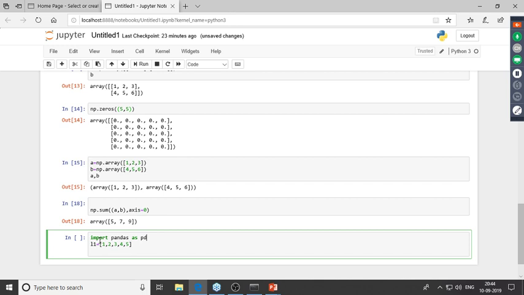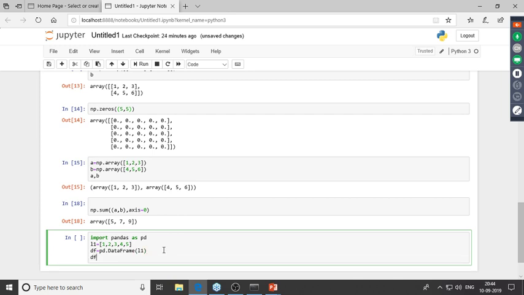Now to create a data frame, I'd have to say pd.DataFrame, and inside this I'll just pass in the list, and I'll store it in a new object and name that object to be equal to df. Now let me just print this out.